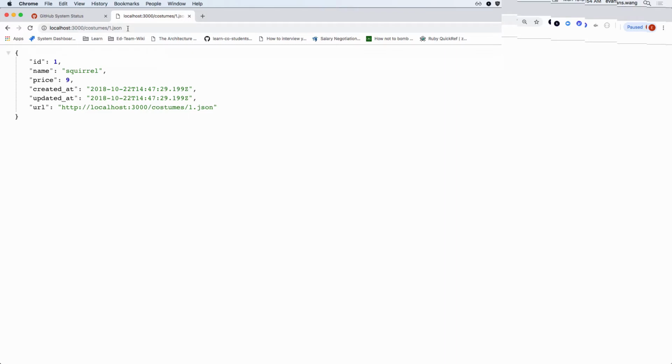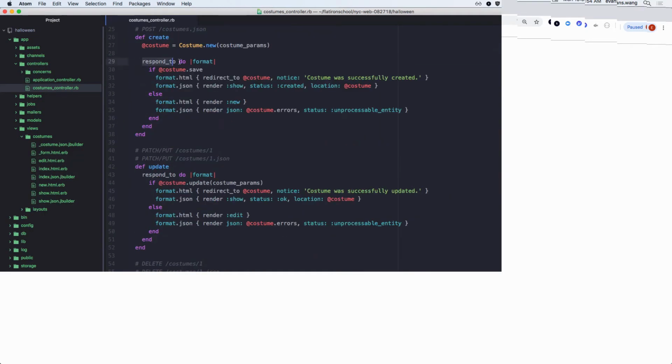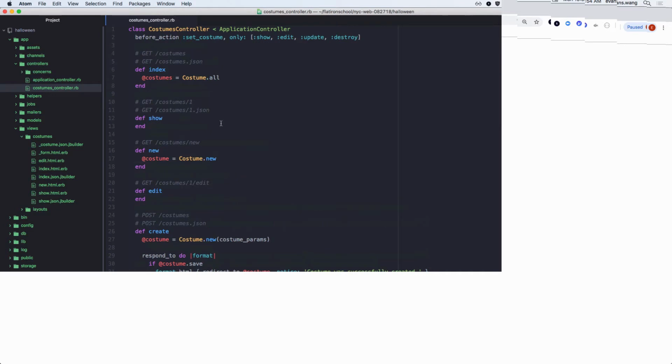So why don't we need the format check in your show? Why do I not need the format check? It's default, right? So it'll default respond to the format, and I'll show you in a little bit when we build out the API from scratch. But I just wanted to show you what it looks like. You scroll it up, you go to set_costume, before_action set_costume, you can see set_costume.